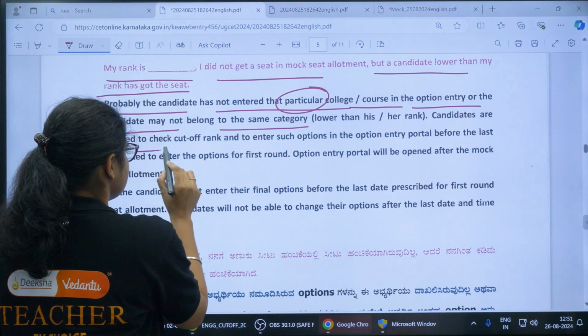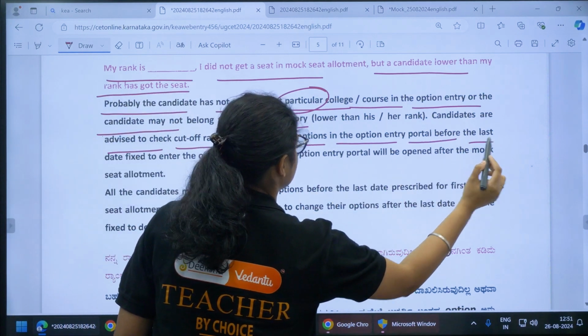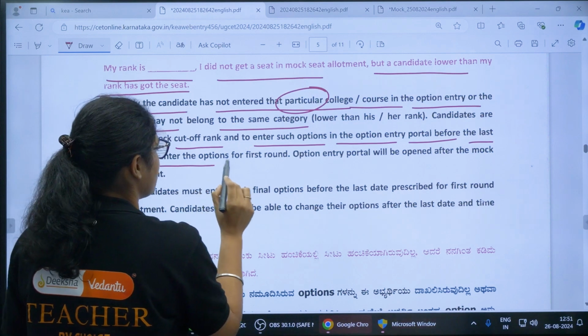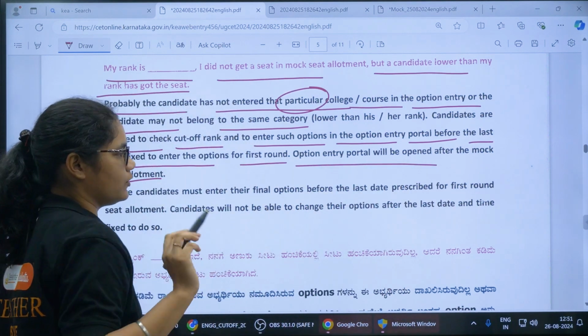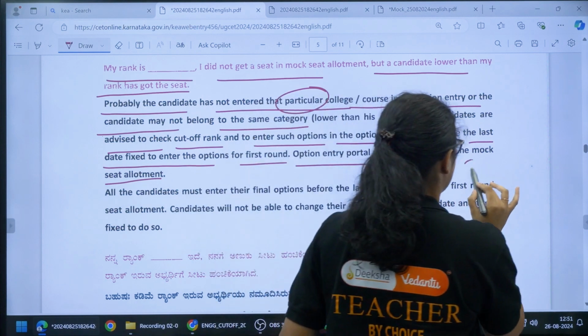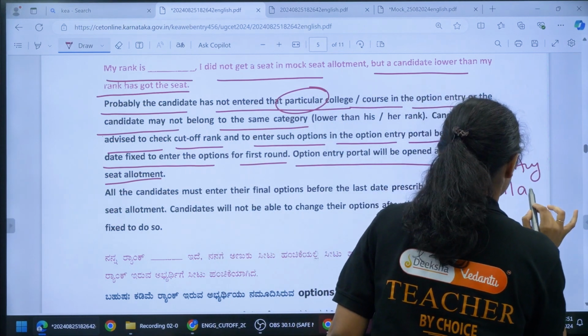Candidates are advised to check the cutoff rank and to enter such options in the option entry portal before the last date fixed to enter the options for the first round. The option entry portal will be opened after the mock seat allotment. As of now, we know the date is 27th August, up to 11 AM.